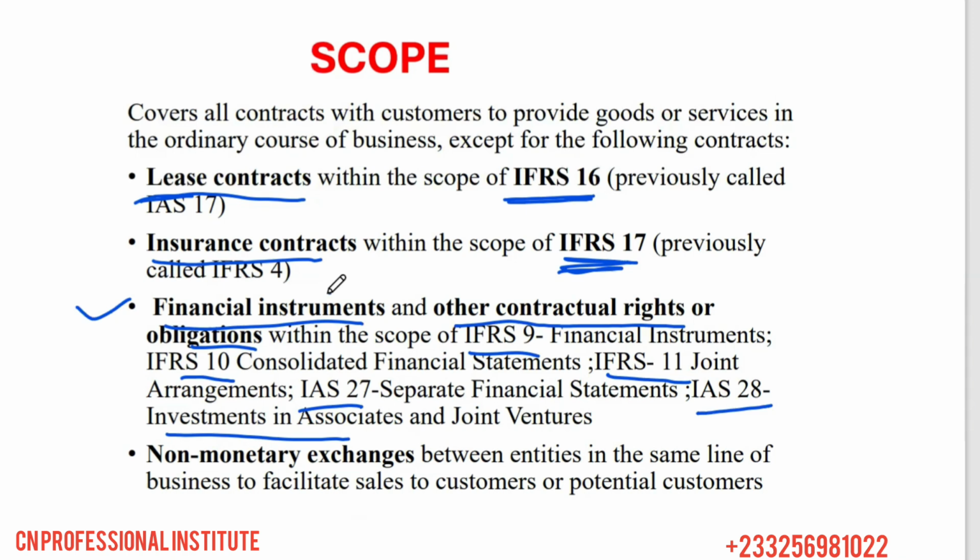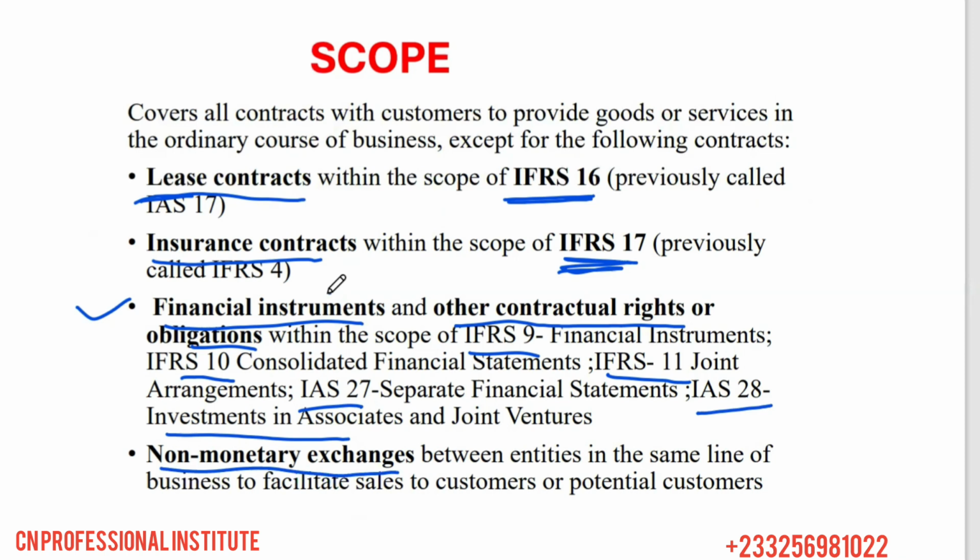So we have to apply the rules of financial instruments to account for such transactions, to account for such interest received. So contracts with customers that can give rise to small income, which are under these things, should not be accounted for under IFRS 15. And it says non-monetary exchanges between entities in the same line of business to facilitate sales to customers or potential customers. So just put these things down. These are the scope.